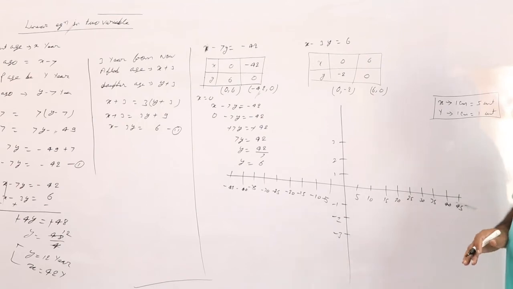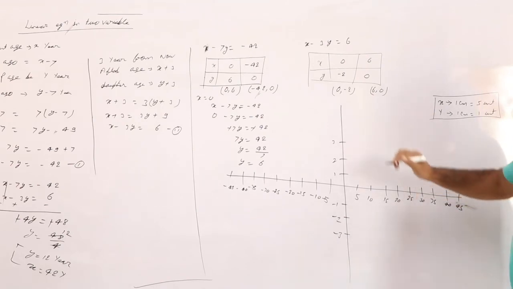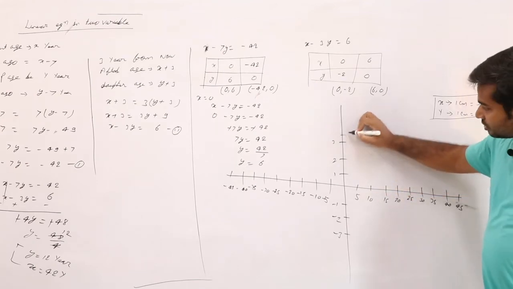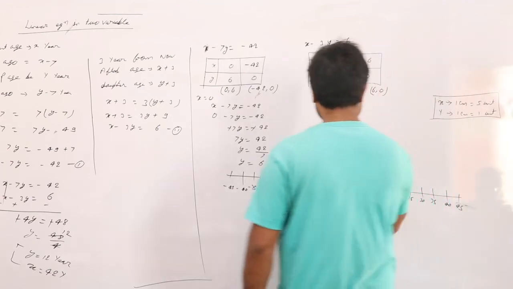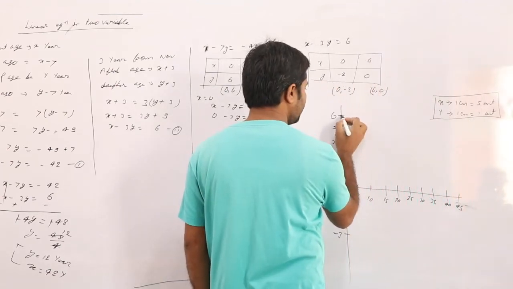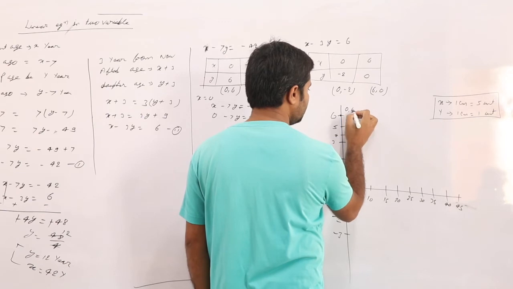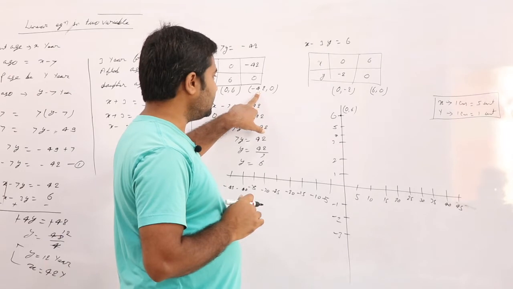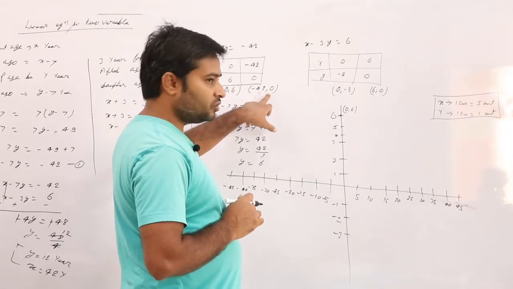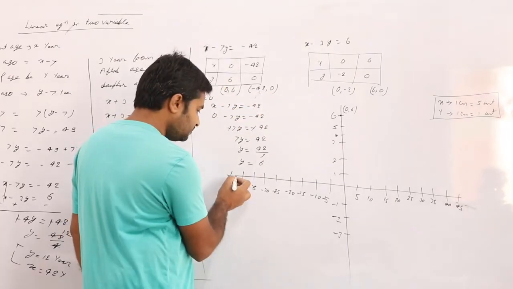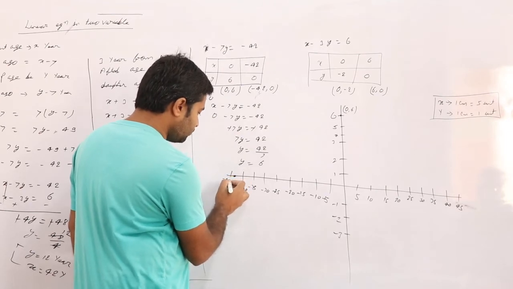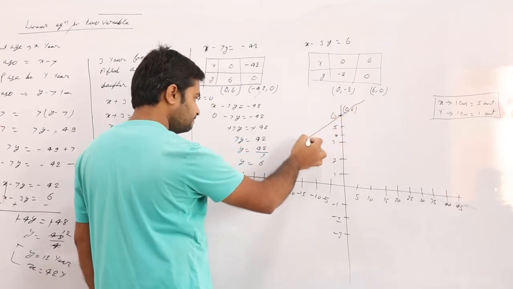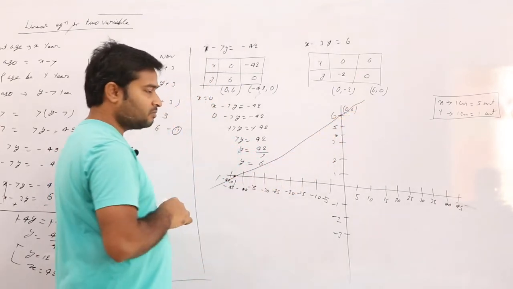Now represent. 0 comma 6: x is equal to 0, y is equal to 6. So 4, 5, 6. This point, yes or no? 0 comma 6. Next, x is equal to minus 42, y is equal to 0. Almost here it will come. Minus 42 comma 0. We get a point like this.